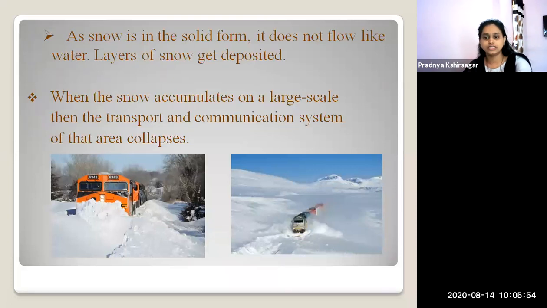Yes, you can see the image on your screen: a train has gotten stuck in between that snow. This area has collapsed, meaning we cannot communicate with that particular area because there is snow at a large scale. Yes. Next,